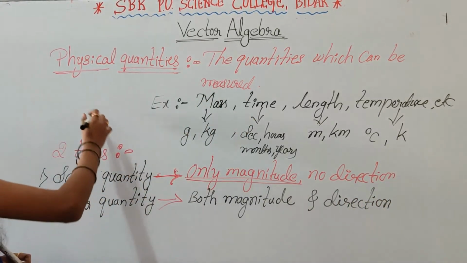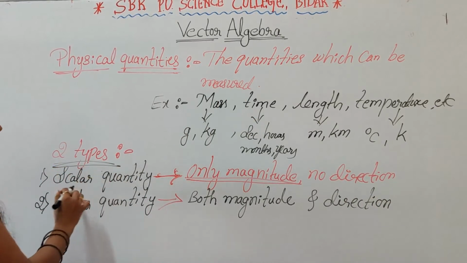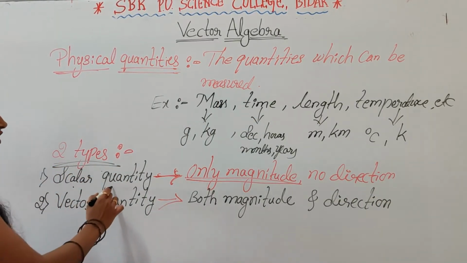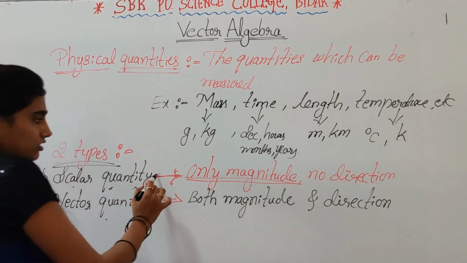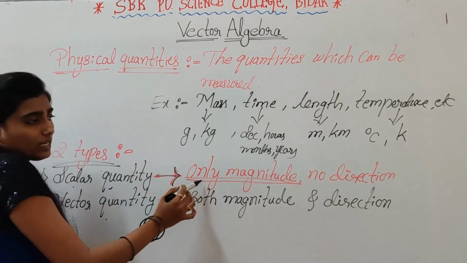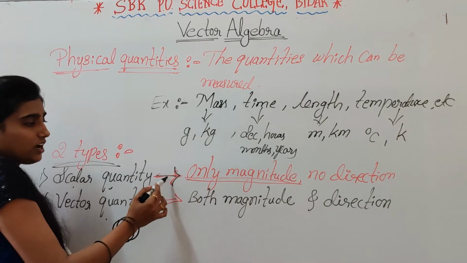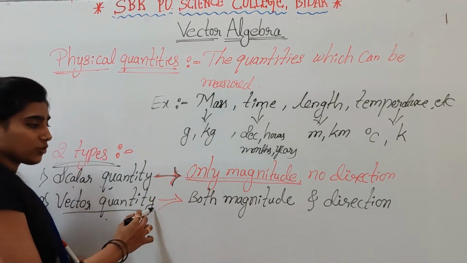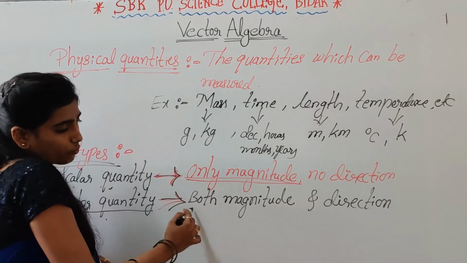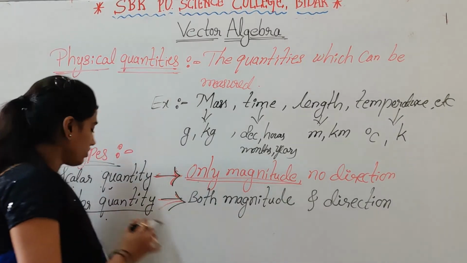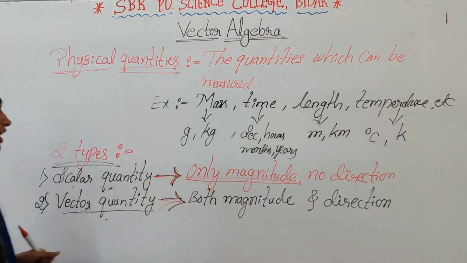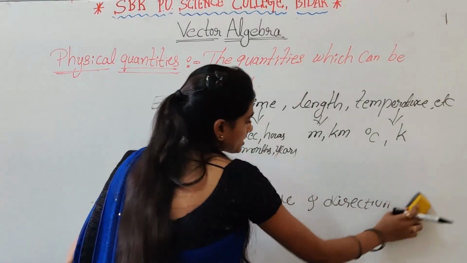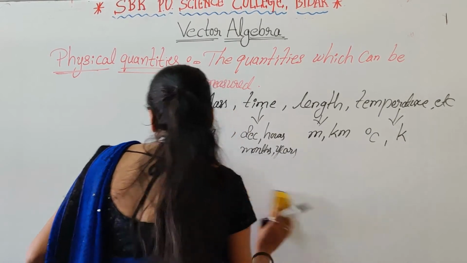So here there are two types of physical quantities. The first one is scalar quantity and the second one is vector quantity. Scalar quantities have only magnitude and no direction, and vector quantities have both magnitude and direction. And here some examples of scalar quantities and vector quantities are there.